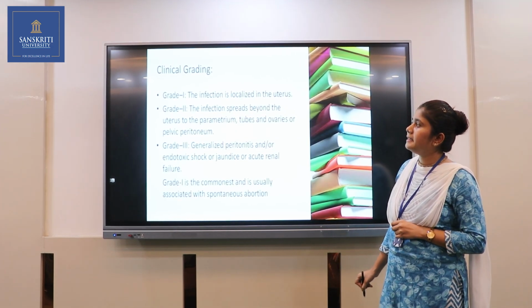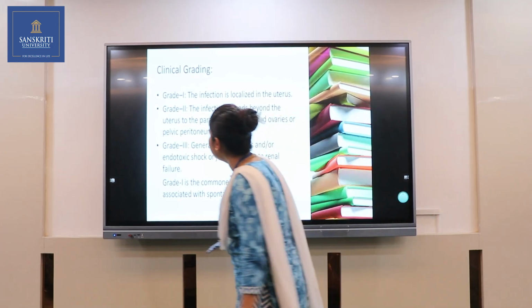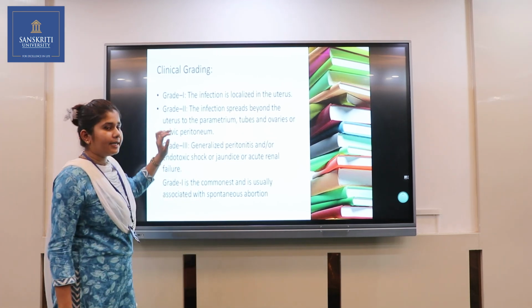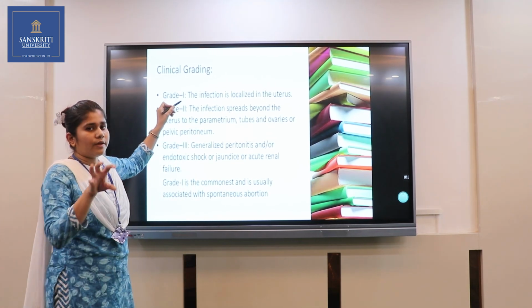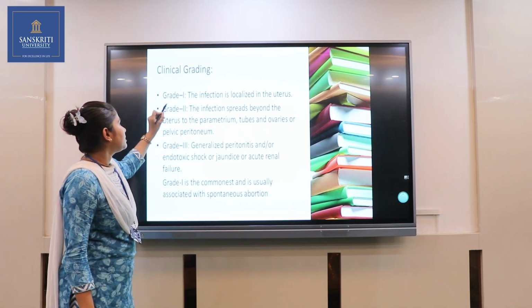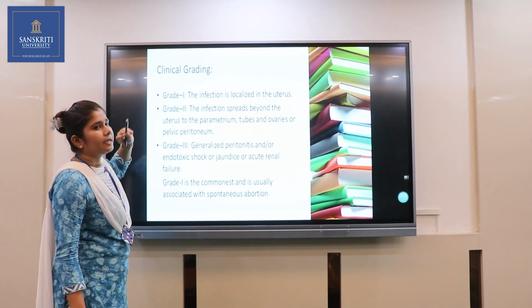Then there are clinical gradings of the septic abortion. First one is grade 1. The infection is localized in the uterus. When the infection spreads only in the uterus, it is grade 1.